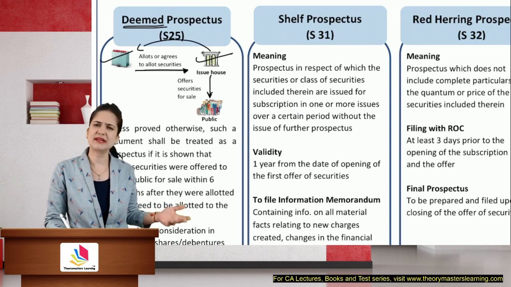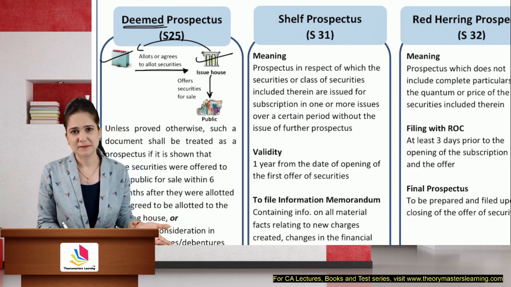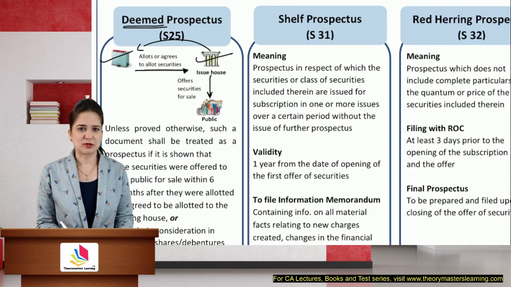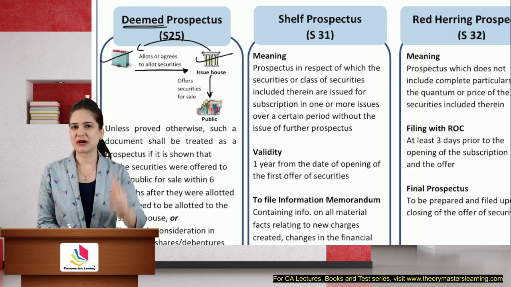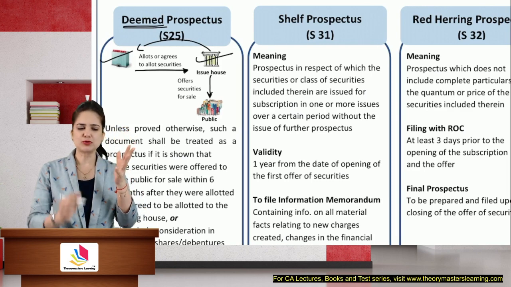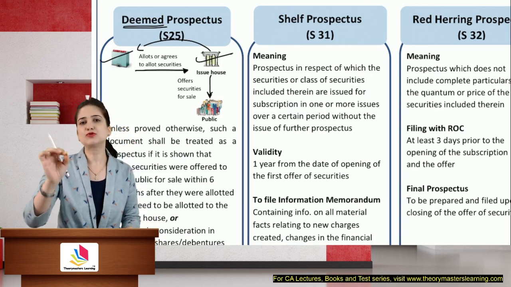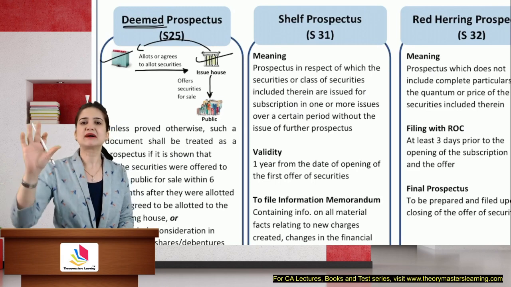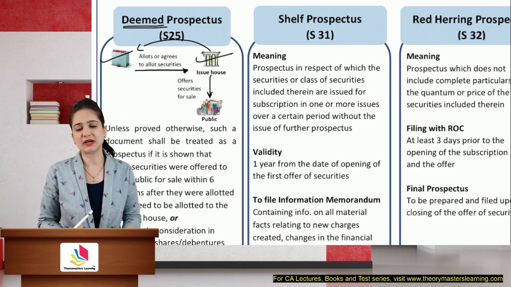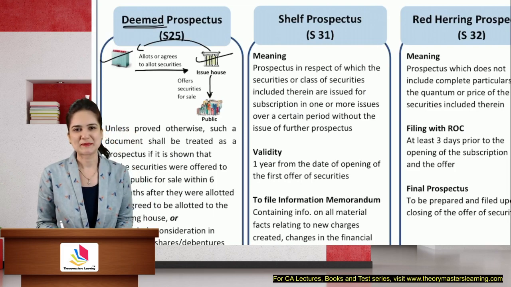They said no, it is just like an investment and we are selling these investments, so why should we issue a prospectus? Both avoided the issue of prospectus. Then the Companies Act became very smart. They said, all right, in that case, whatever document you use, you call it notice, circular, document, any piece of paper that you use to offer shares to the public will be considered as if it is a prospectus issued by the company, and all the provisions of prospectus shall apply.